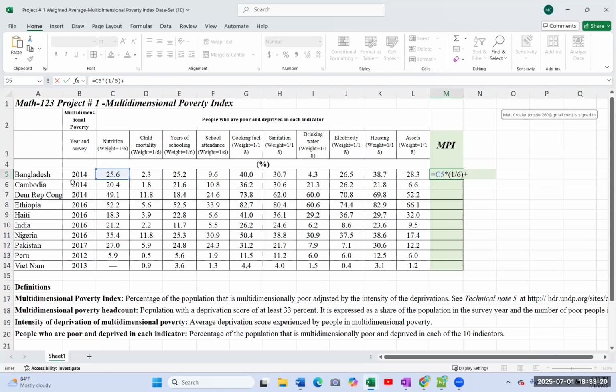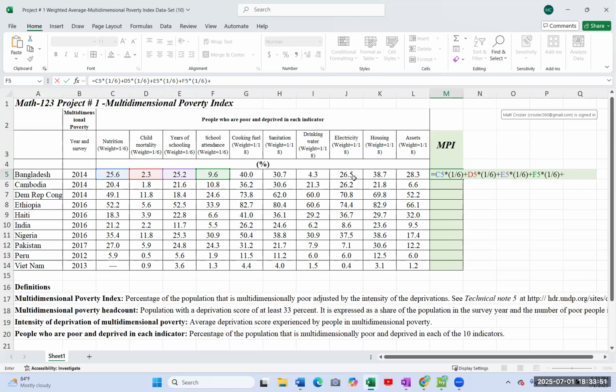Plus the next one, child mortality. Click on that cell and then hit times and 1/6 again. Plus, click on the next one and we have 1/6 again. Okay, I have to hit the times in there. Plus school attendance times 1/6.